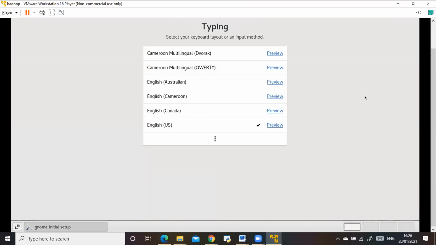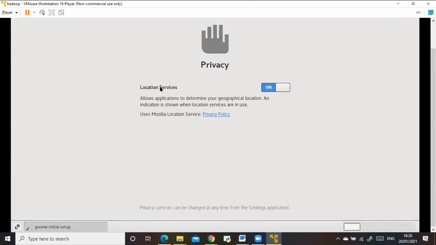Click English. Yeah, you can, not required. Preview is not required. Just click on that. Yeah, click on that. Yes. Say no. This is like your GPS, enabling GPS, not required.